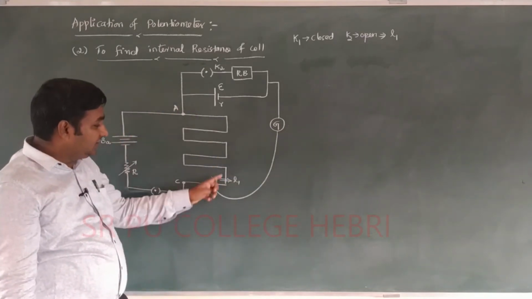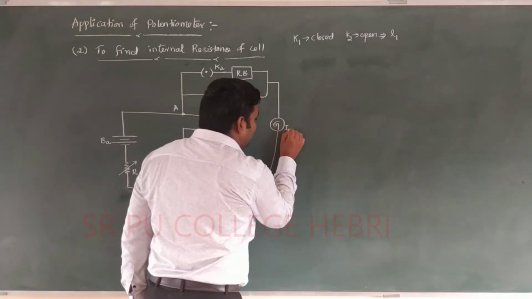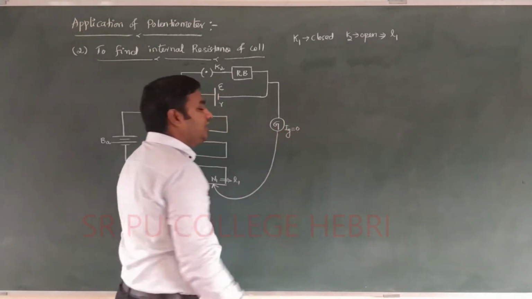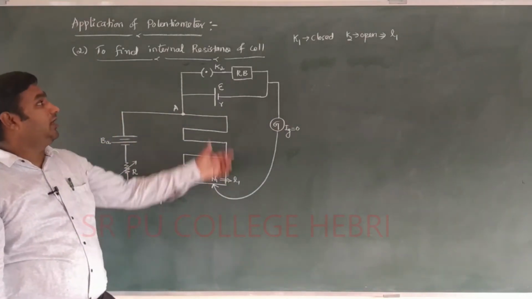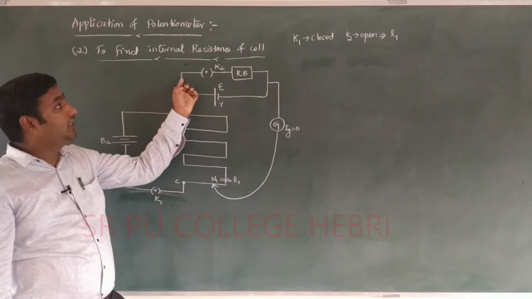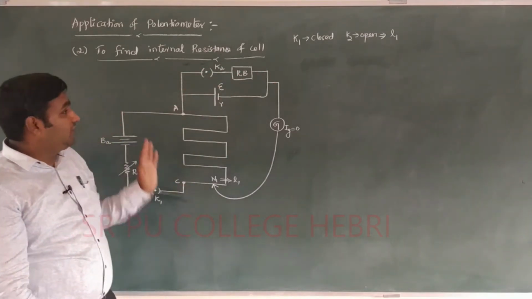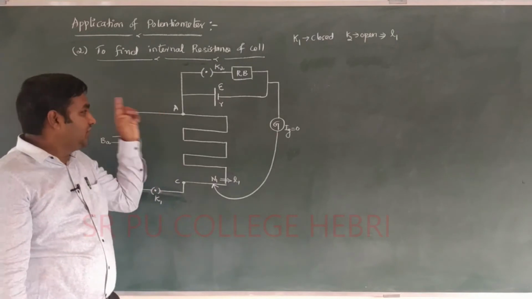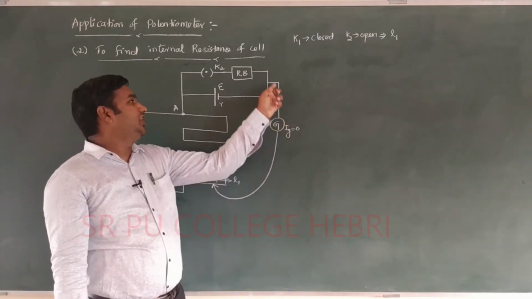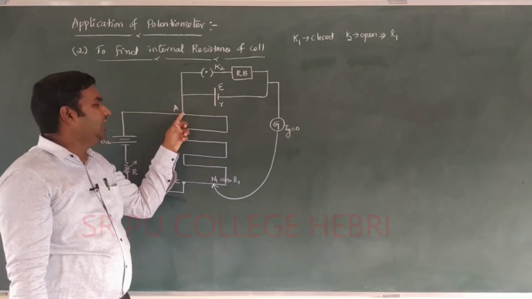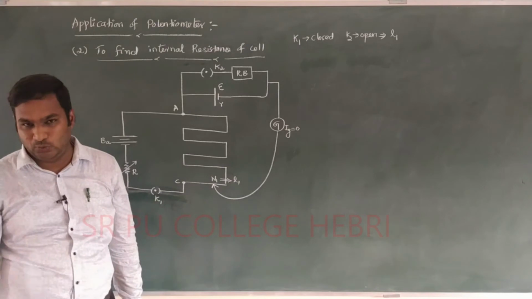Again at this particular point, the galvanometer gives zero deflection, or the current flowing through the galvanometer becomes zero. And which circuit will activate here? K2 is open, so current does not flow from here. You have to skip this line. Automatically the loop that will activate is A to N1, N1 to G, G to the cell, and again back to A. Automatically you have to apply Kirchhoff's loop rule.